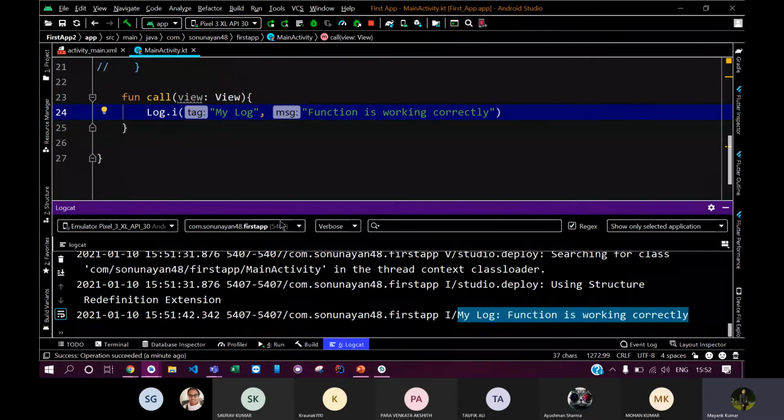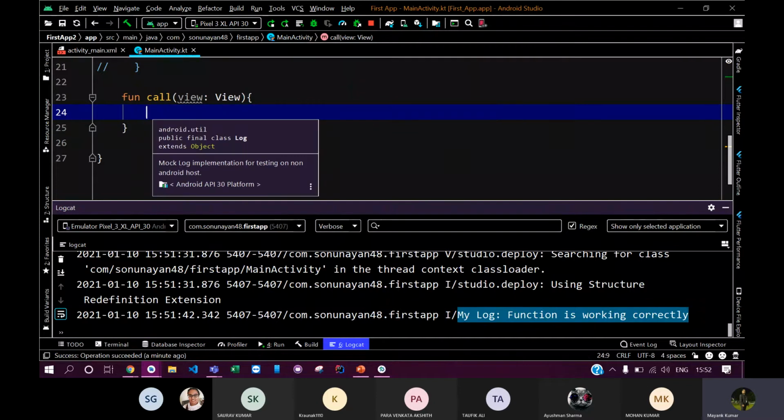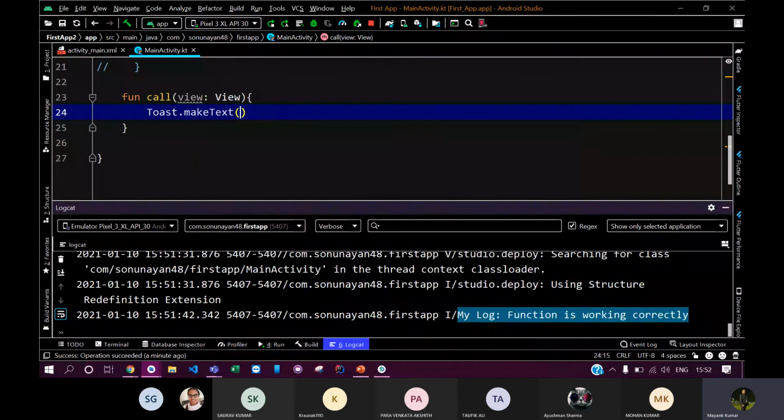So you can define your own severity. Means if something went wrong, then you can define a log for that as well. This is one of the debugging techniques, of using logcat and registering logs. You can even use toast messages as well. I have shown in the last session, I guess, how to use a toast message. So let me just write Toast.makeText, test this.